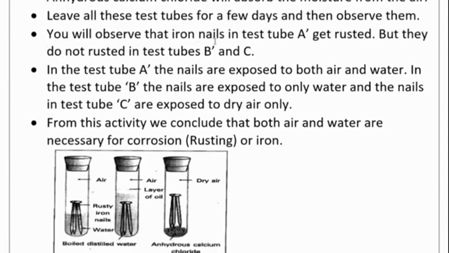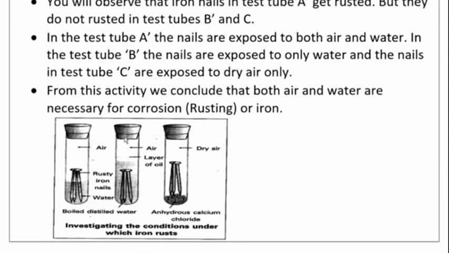You will observe that iron nails in test tube A get rusted, but they do not rust in B and C. In test tube A, the nails are exposed to both air and water.